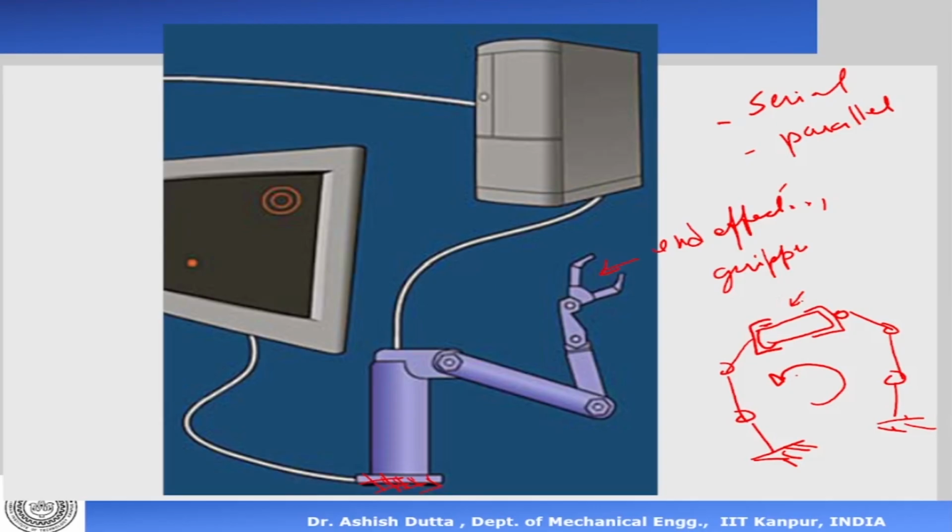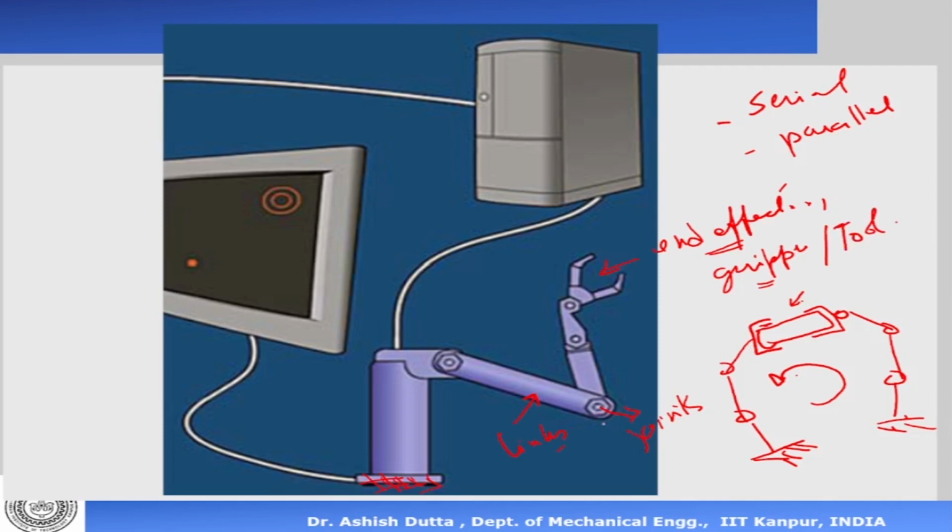So what we see is that this is a serial arm robot, and these are what we call joints, and these are links. So we have links and joints, and the links are connected by joints, and by this we can define a robotic arm mechanism. In this particular case, it's a serial arm. In the serial arm, this is called the end effector, and the end effector may be a gripper or it may also be a tool. For example, if it's doing spot welding or spray painting, then it can be called a tool.